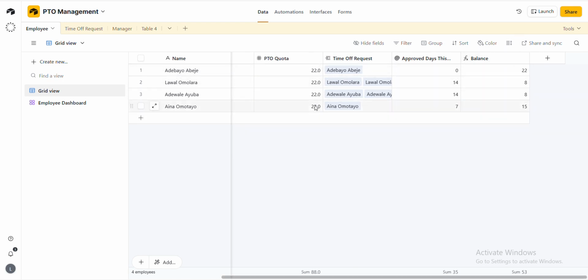That means the balance of one of the employees. You can see this employee here. She is having 15 balance. That means she has 15 days left to spend on time off. This guy is having 8, and this also having 8. This one is having 22, and the reason is because this Abeje has never taken a day off. Omolara has taken 14 already, so she is having 8 left. This other guy 14, and the last one 17. So you subtract what they've taken from the entire quota, which is 22, and it is going to give you this.